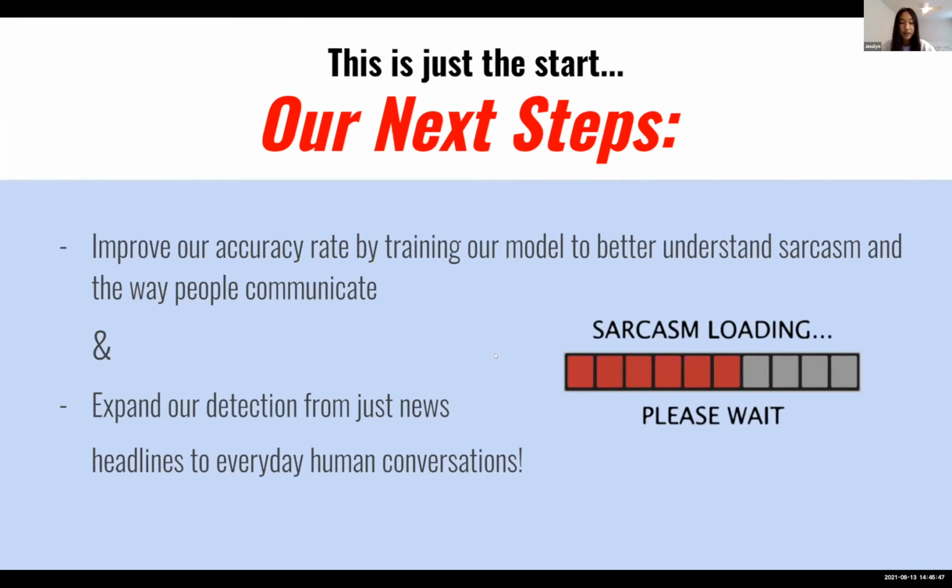So yeah, our final model turned out really well, especially for sarcasm, since sarcasm is something that's quite hard to detect for both models and like just humans as well. However, this is still just the start, and some of our next steps building off of this are, number one, we want to improve this accuracy rate even more by maybe training our model in different ways, using different methods and finding more data so our model can better understand sarcasm and the way people communicate. And secondly, we want to expand this detection from just news headlines to everyday human conversations as well.